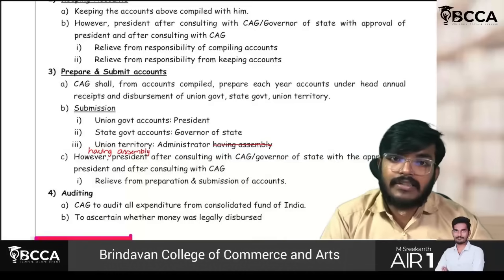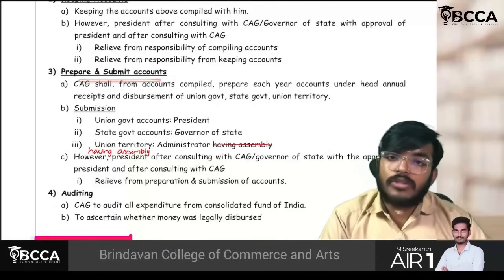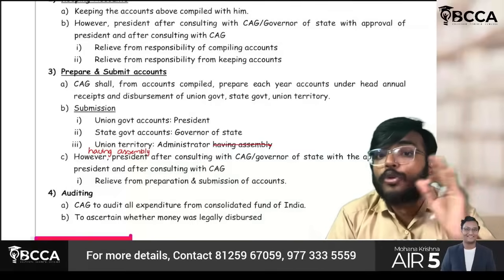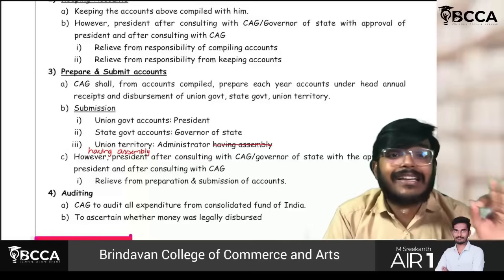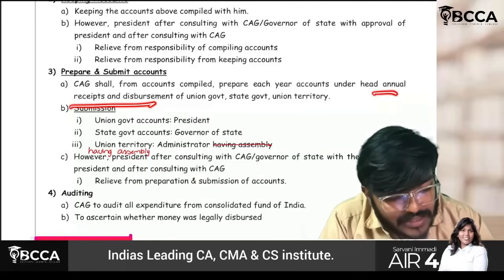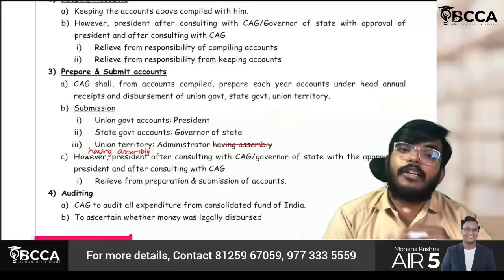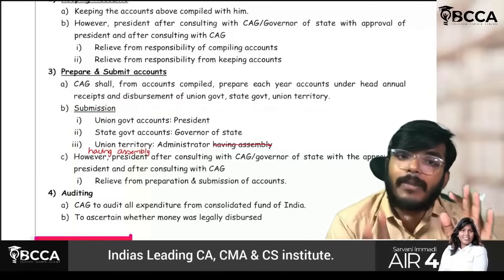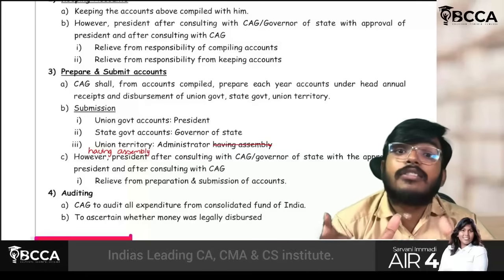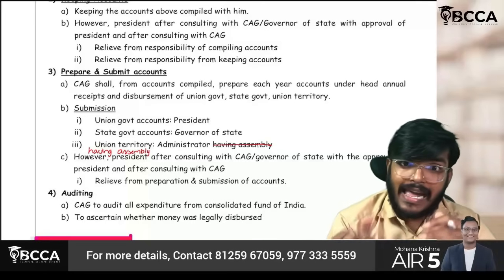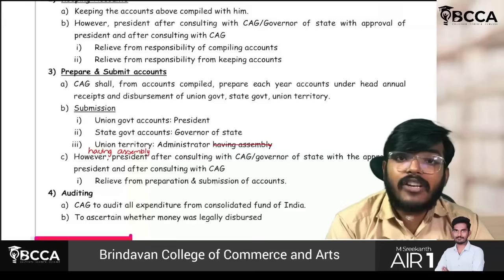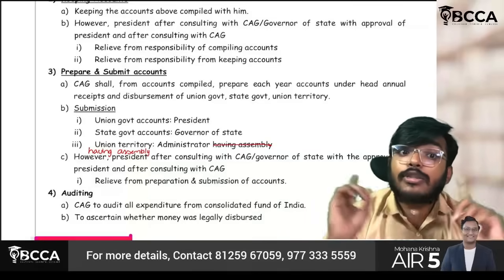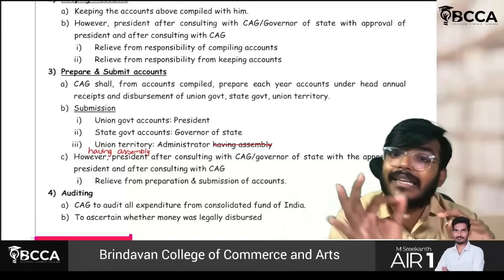Okay, fine. Next thing though, preparation and submission of the accounts. CNDG only, whatever the accounts which he has compiled, he has to prepare each account, each year, under annual receipts and disbursement of union government, state government and union territory. Preparation and submission of accounts also will be done by C&AG only at consolidated level, either at union government level, state government level, or union territory level. These three levels of accounting will be done at consolidated level. Accounting will be done by C&AG only.